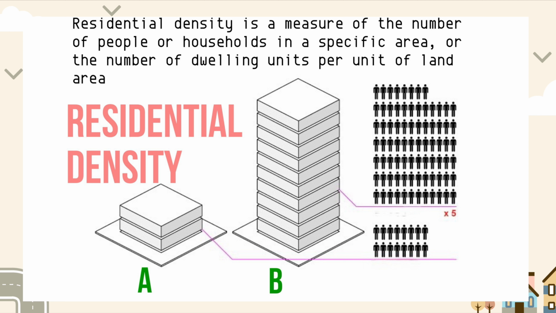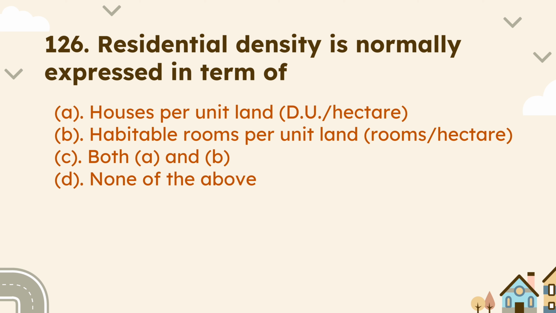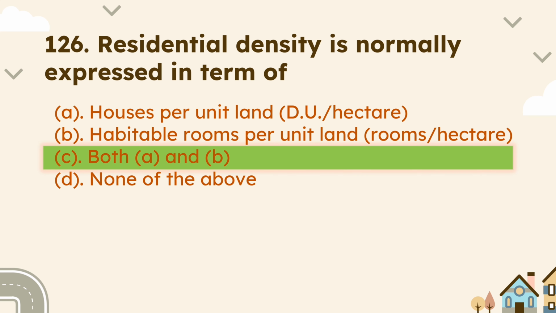For example, suppose areas A and B are 1 unit each. In 1 unit of area A, suppose 16 people are living, but in the same 1 unit area of B, 80 people are living. Then both areas will have different residential density, because residential density is equal to the number of people or number of dwelling units per unit area. Therefore, both option A, houses per unit land, and option B, habitable rooms per unit land, are correct. So the correct answer of this question is option C, both A and B.